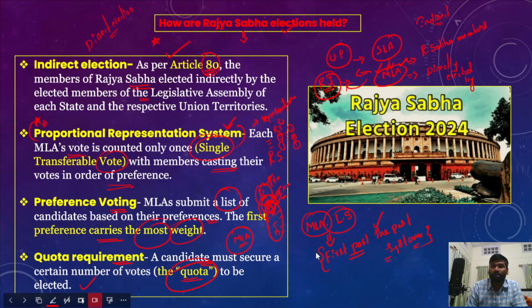So this is different from the first past the post election system. There is no need for a candidate to get the required quota in the case of Lok Sabha elections or state legislative assembly elections. However, with respect to the proportional representation system, it is required that candidates must secure a quota of votes to get declared as elected.